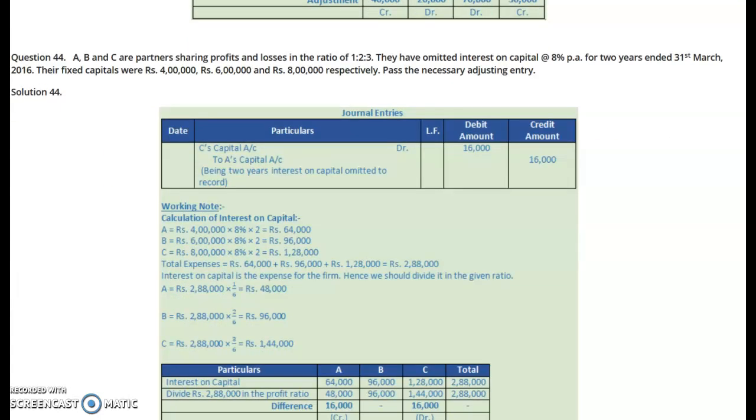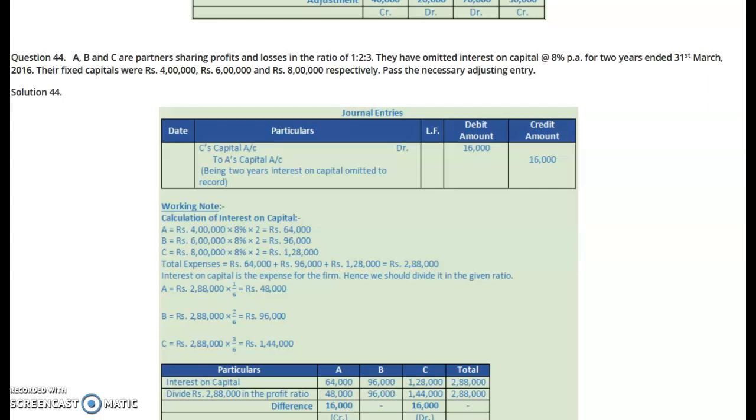Question number 44. A, B and C are partners sharing profit and loss in the ratio 1:3. They have omitted interest on capital at 8% per annum for 2 years. Please understand their profit sharing ratio is 1:3 and the interest on capital they had omitted is to be calculated for 2 years. Their fixed capital is 4 lakh, 6 lakh and 8 lakh. Pass the necessary journal entry.